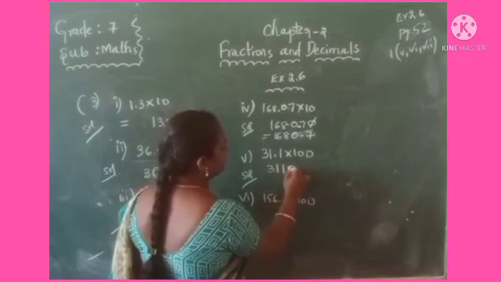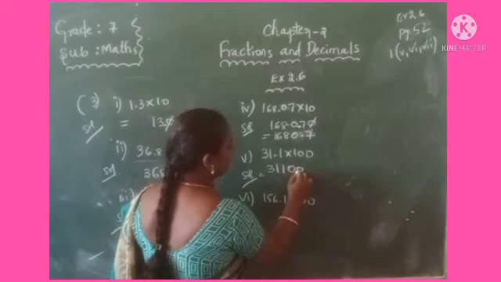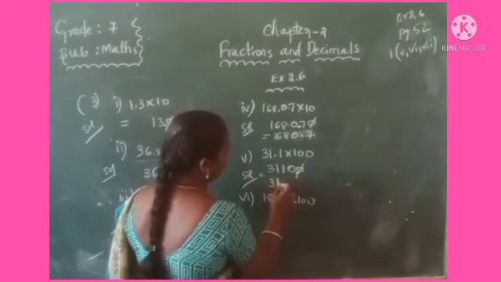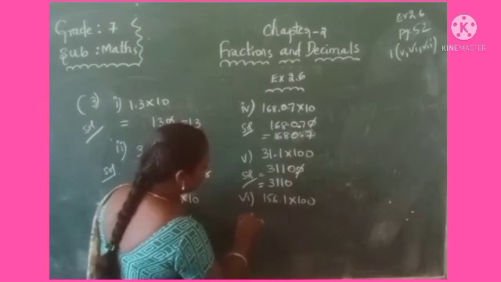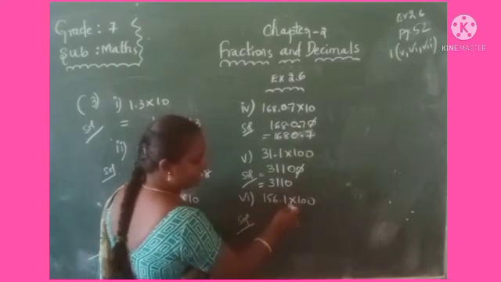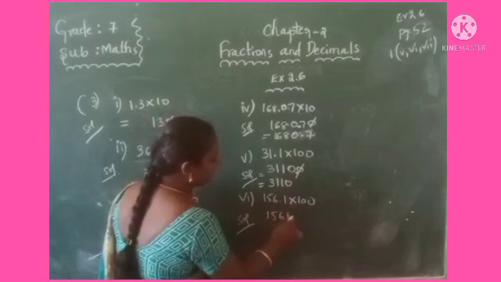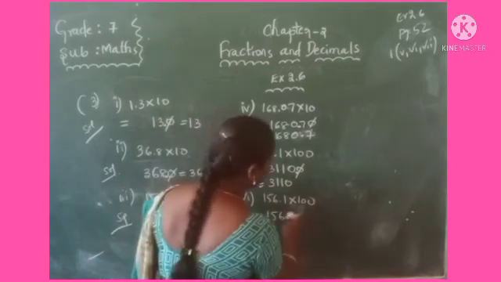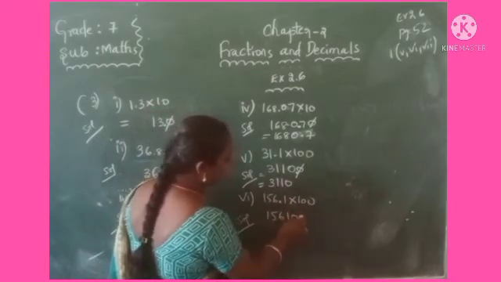Okay, similarly, 31.1 into 100. That is, put the 2 zeros and give the decimal point one digit before. That is 3110. Okay, and see the sixth one, multiplying 156.1 into 100. Just here without considering the decimal point, you multiply by 100.